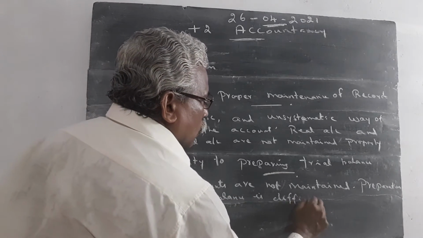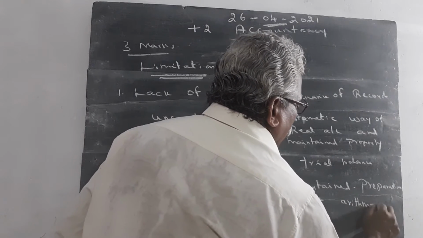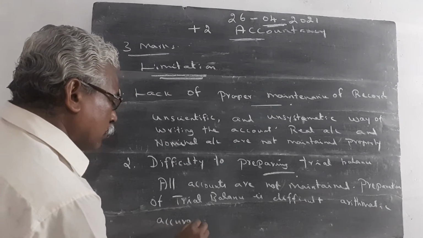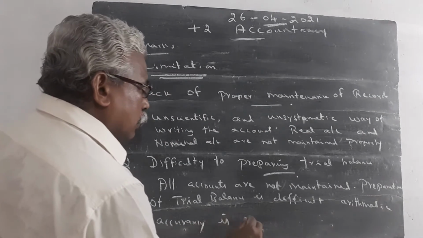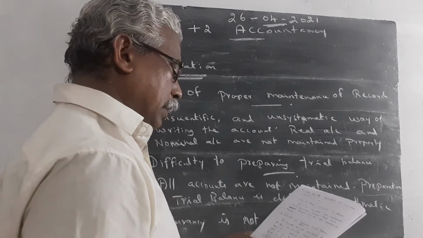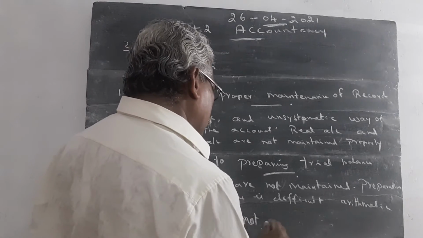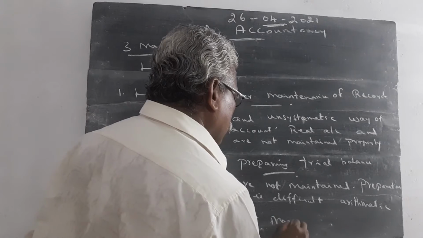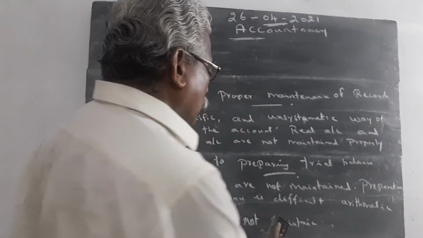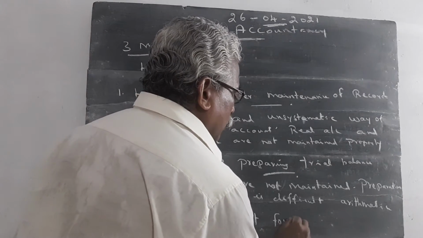So arithmetic accuracy is not calculated. Whether the written information is correct or not cannot be found.